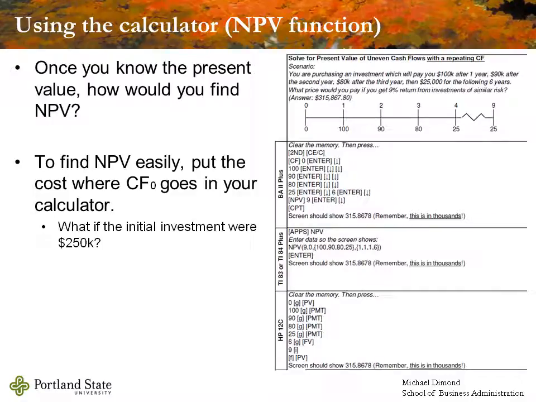It's going to be the same thing if we're using a stream of cash flows or the repeated cash flow that we went through before, and with the same sort of an adjustment. Instead of a 0 initial cash flow, we'll enter in the appropriate cash outflow in the right spot in our calculator. So in this case, if we have an initial investment of $250,000, we'd enter in a negative $250,000 where we put in that initial cash flow before.